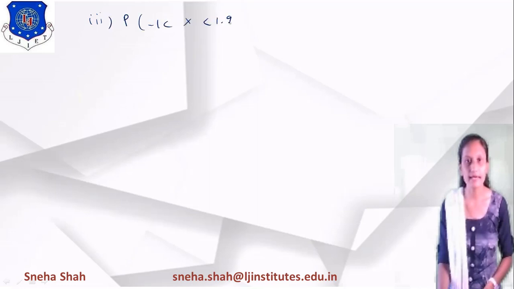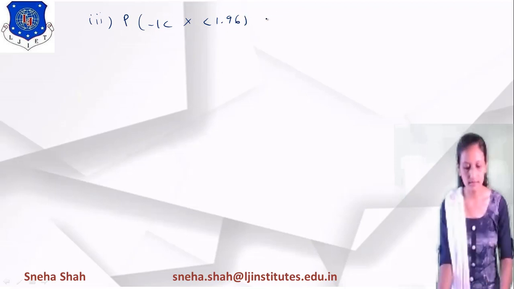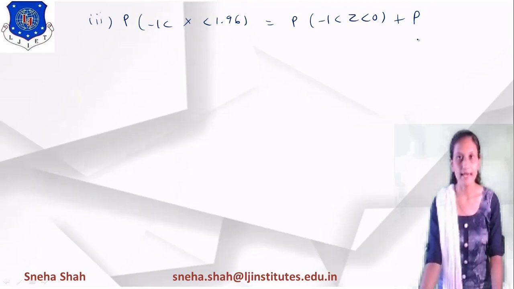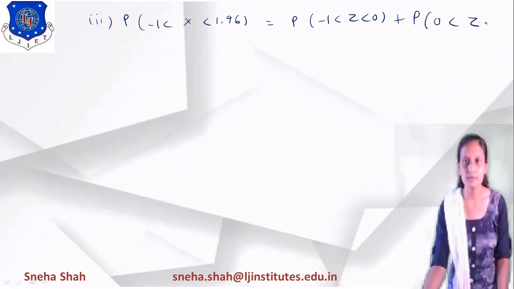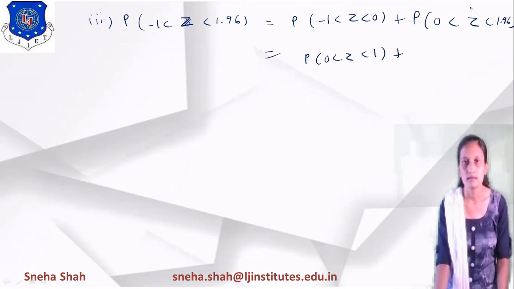Because we are converting it into a negative part and a positive part, its value is the probability of z between -1 and 0 plus the probability of z between 0 and 1.96. This is considered as the probability of z between 0 and 1, and this probability is between 0 and 1.96.